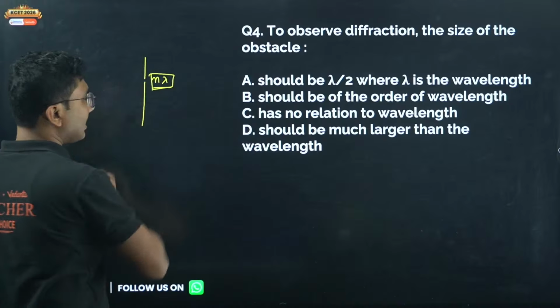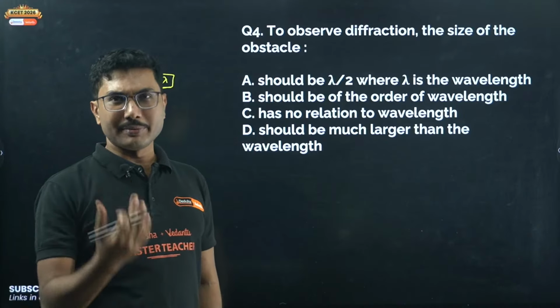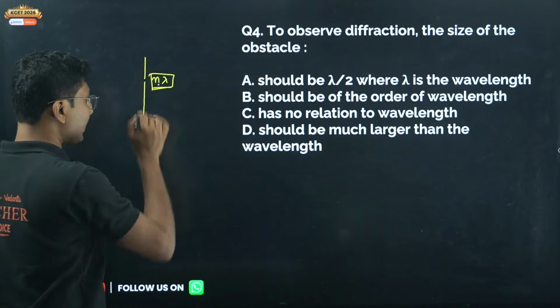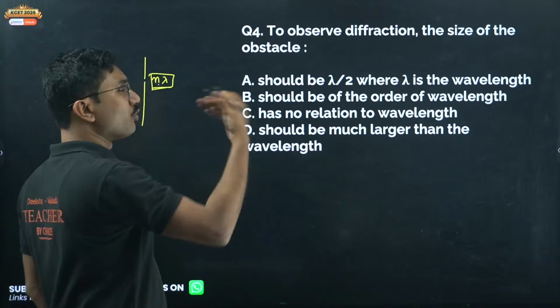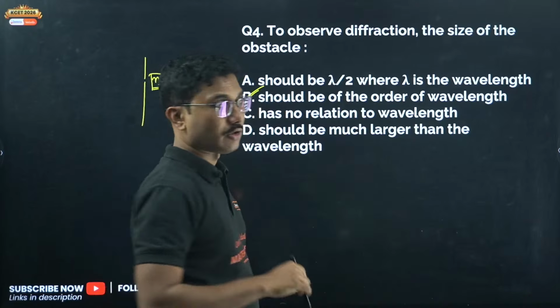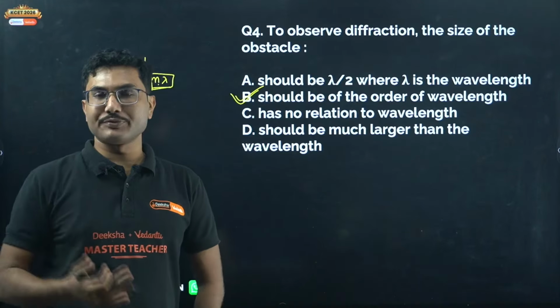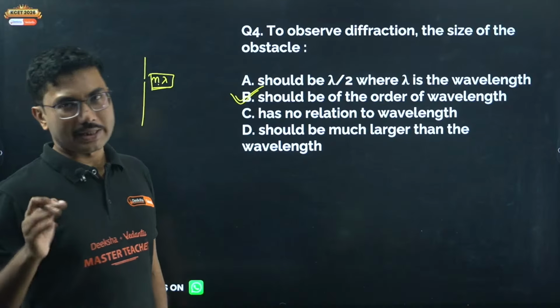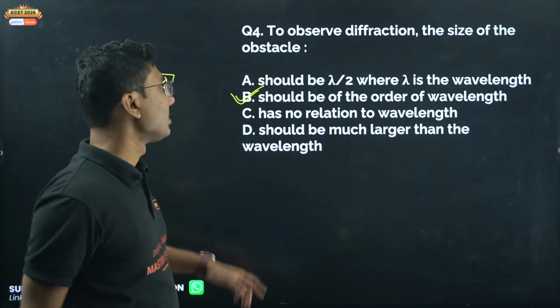It should be a multiple of the wavelength. Maybe 2 times, maybe 3 times. It does not necessarily need to be an integer. It can be a fraction, but it should be more than lambda. Order of the wavelength means 2 times, 3 times, 2.5 times, like that. That is called order of the wavelength.